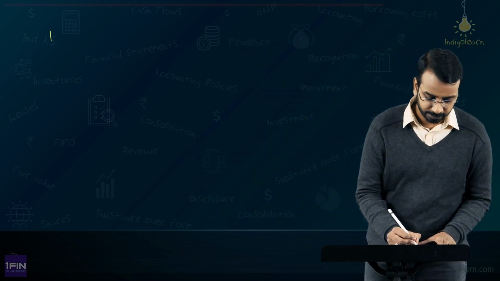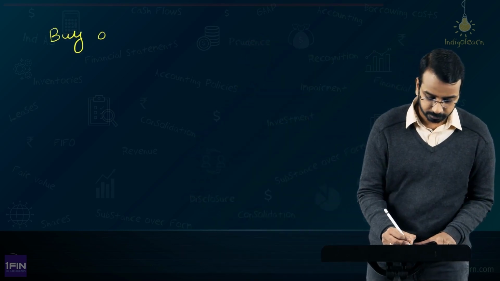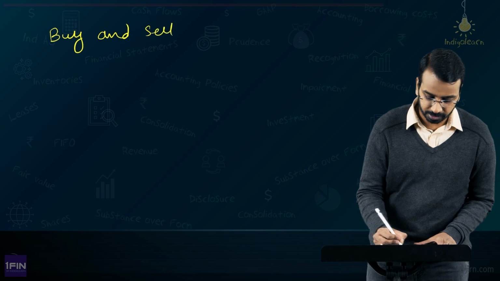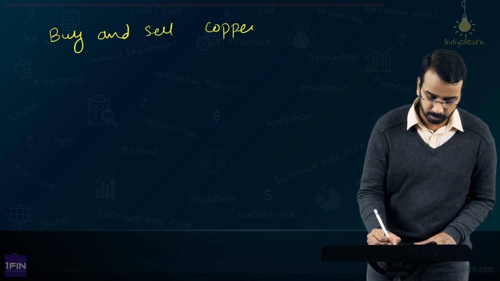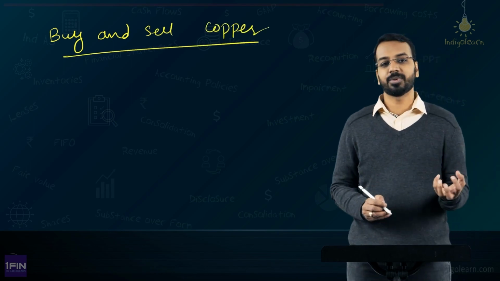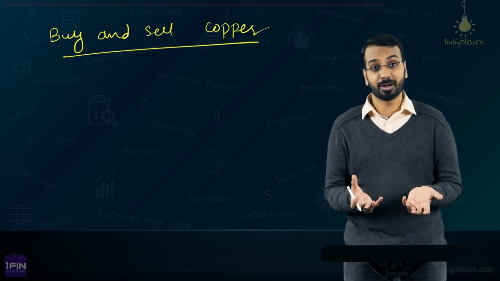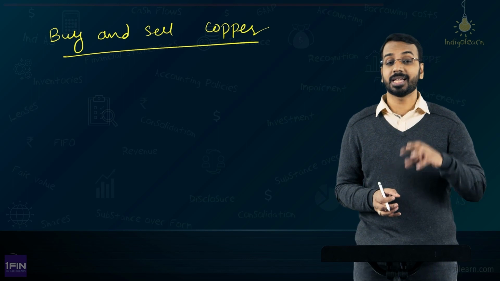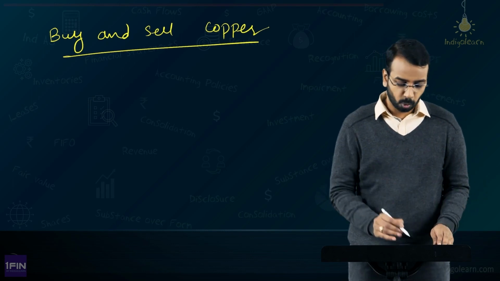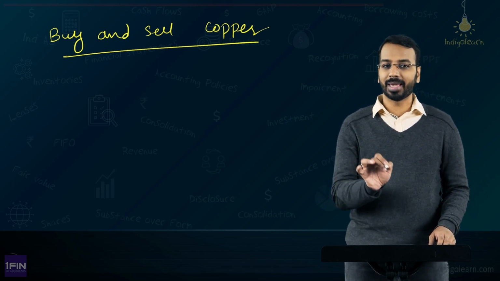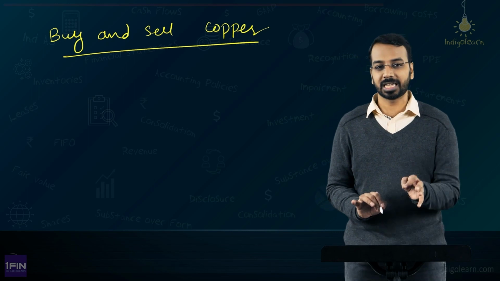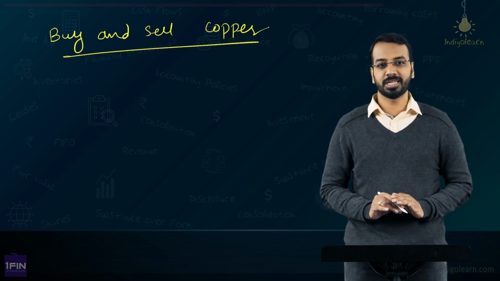The business is to buy and sell copper, okay. See, there can be examples that you buy copper, convert them into wires and sell it. It can be buy and sell oil. It can be buy crude, process and sell oil. There can be multiple examples, but once you understand the underlying logic of buying and selling one commodity in physical form, then the rest can all be understood easily.